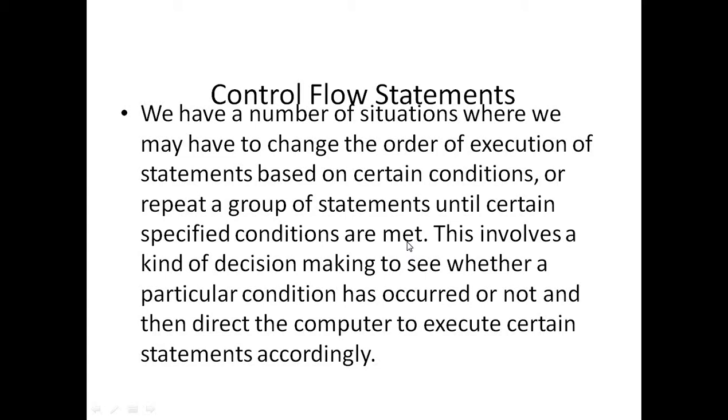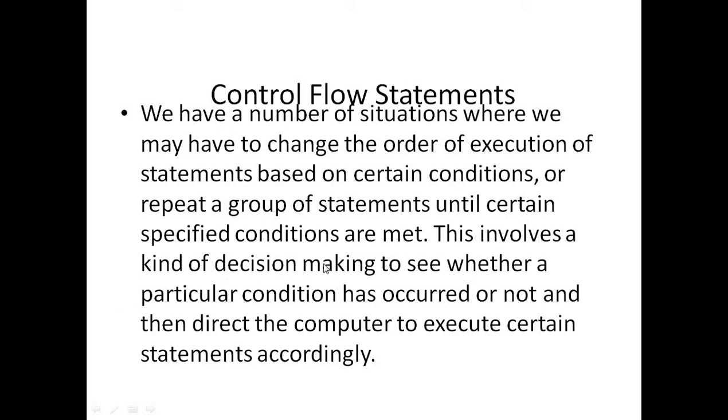Based on certain conditions we take decisions to change the flow of execution of the program. This is called a control flow statement.